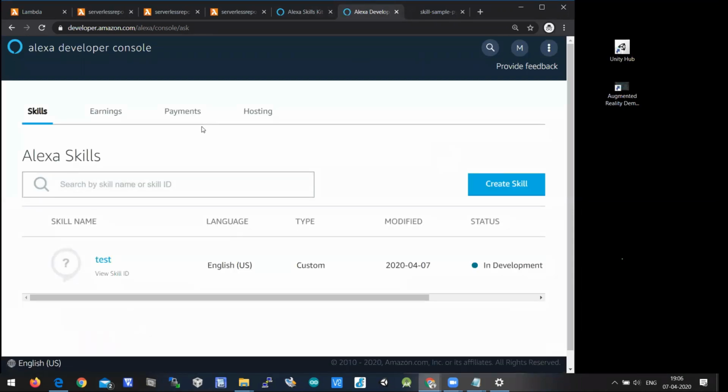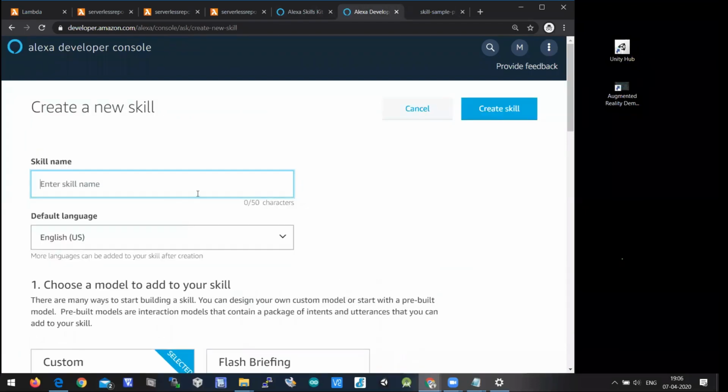This is the Alexa developer console. By using this Alexa developer console, you need to create a front-end application, which is nothing but asking questions and all. So let's create a skill. You'll have a create skill button here. When you click on the create skill button, it will ask you to enter the name, say Corona bot, or Corona skill or something like that.